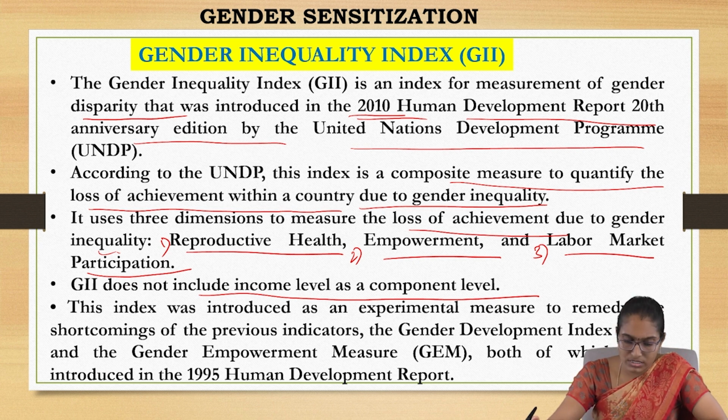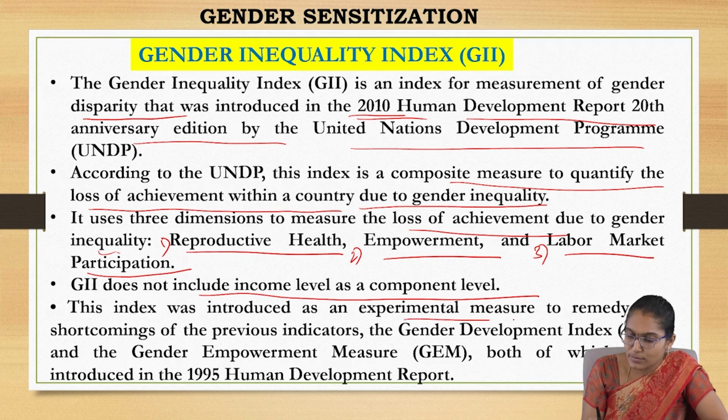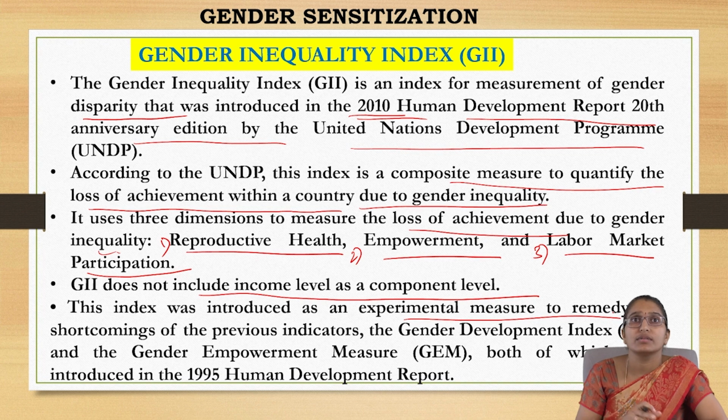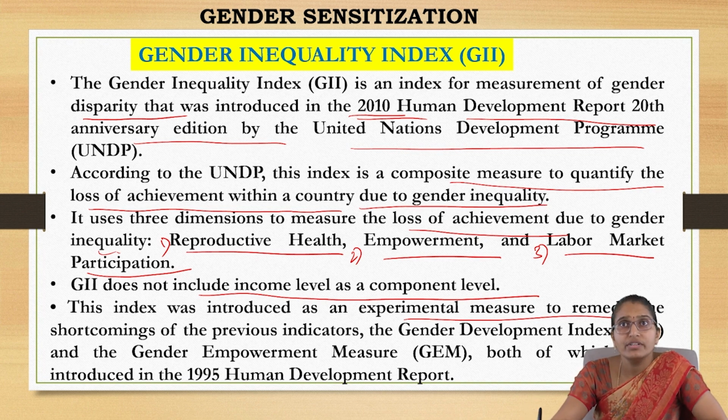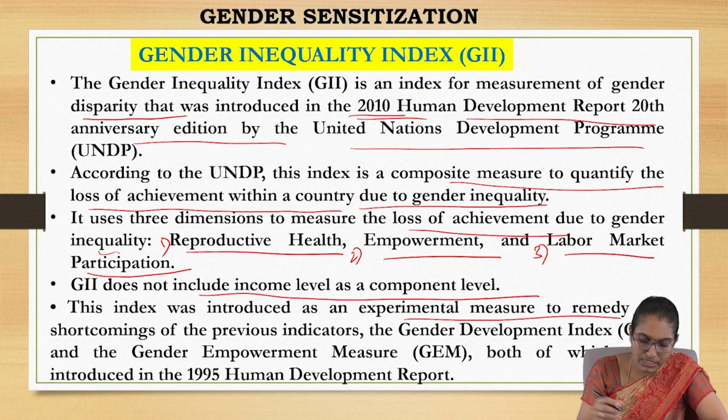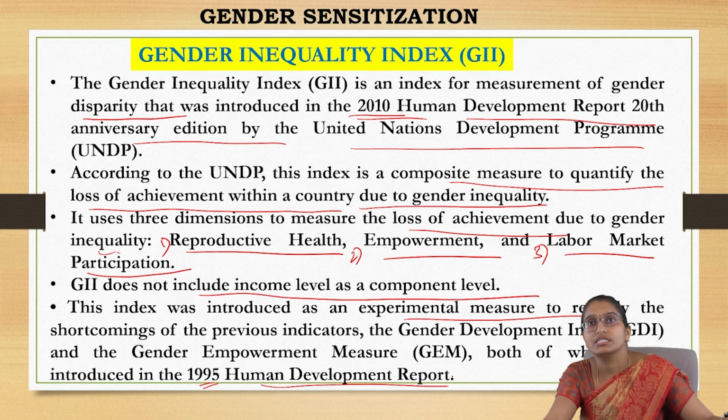So this was introduced as an experimental measure to remedy the shortcomings of previous indicators. The GDI and GEM, both of which were introduced in 1995 in the HDI report.